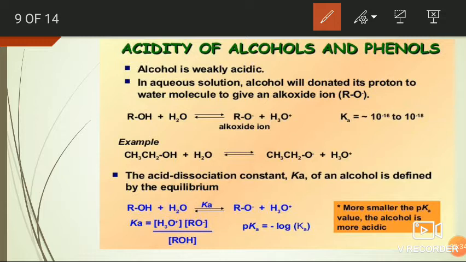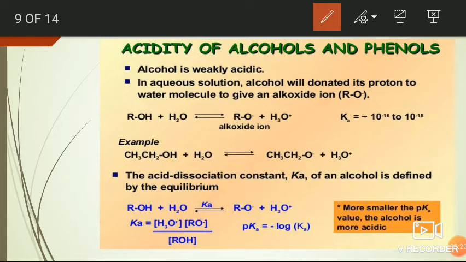Here the acidity of alcohols or phenols is expressed according to Arrhenius concept. If the hydroxy compound, whether it is alcohol or phenol, releases H plus ions in its aqueous solution, then it is considered as acid. If the extent of release of H plus ions is very high, then the alcohol or phenol is termed as strong acid. If it is less, it is considered as weak acid.